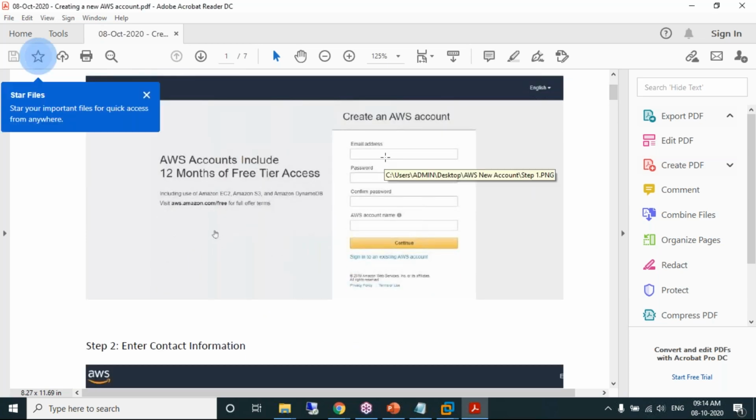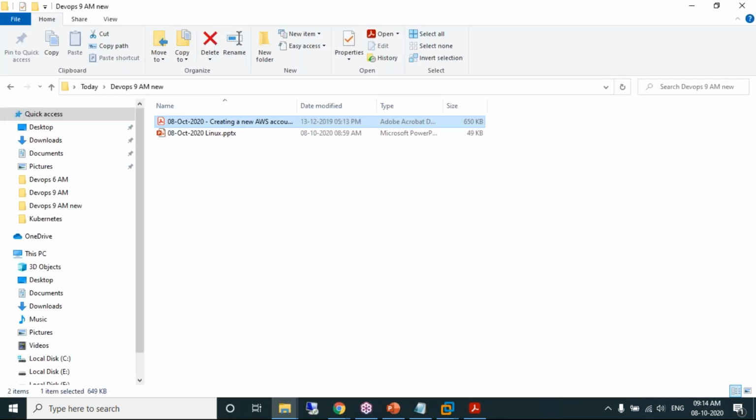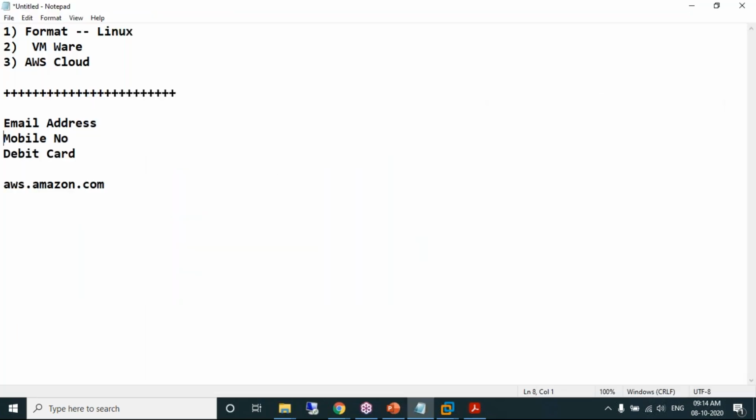You need to enter your email address. Provide the password. This password is very important to log into your AWS. You need to have a unique account name. Enter your unique account name. That's more than enough. Step 1, you need to enter the email address. So the email address is used in step 1.